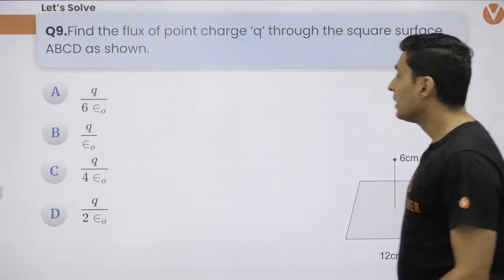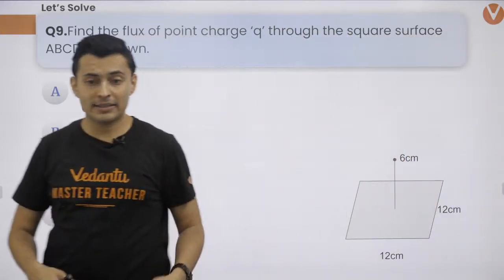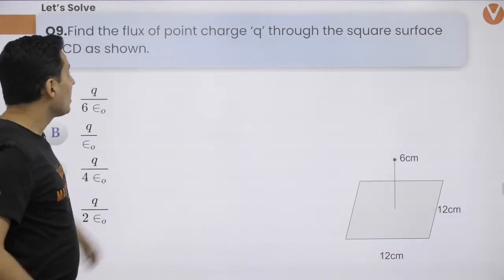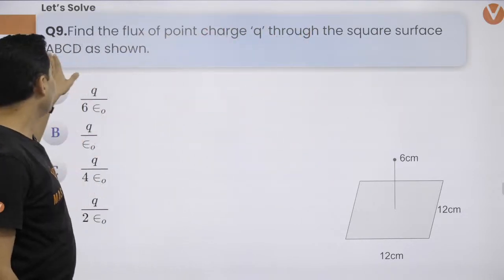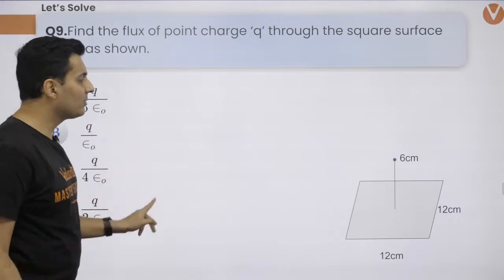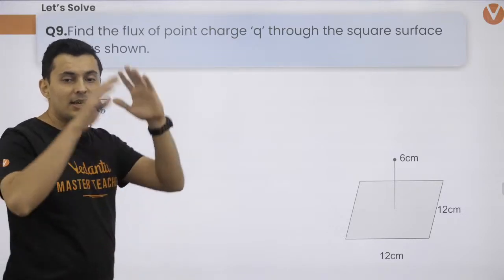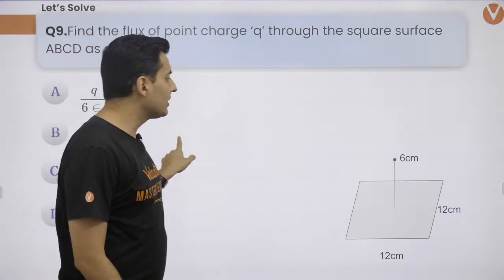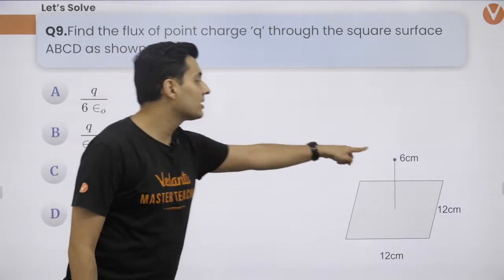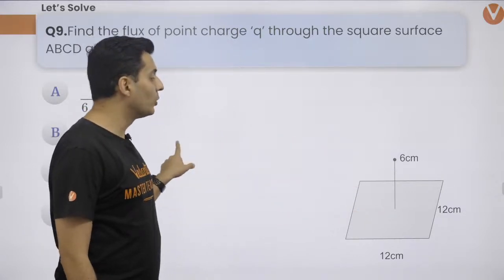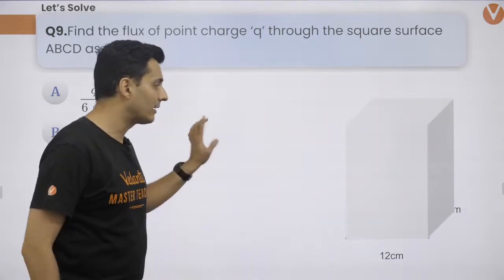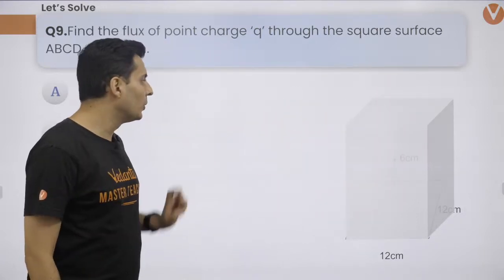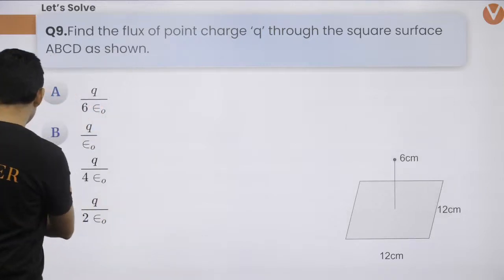Here it comes. The question is, find the flux because of a point charge through a square sheet ABCD as shown. Now this is very simple. I'll tell you what to do. Just imagine a cube, and imagine that the charge is at the center of that cube. Something like this. Imagine a cube and the charge is at the center. That's all you need to do, and it becomes very, very simple then.